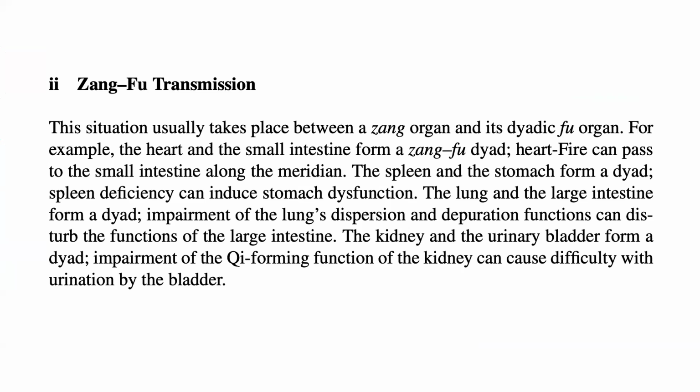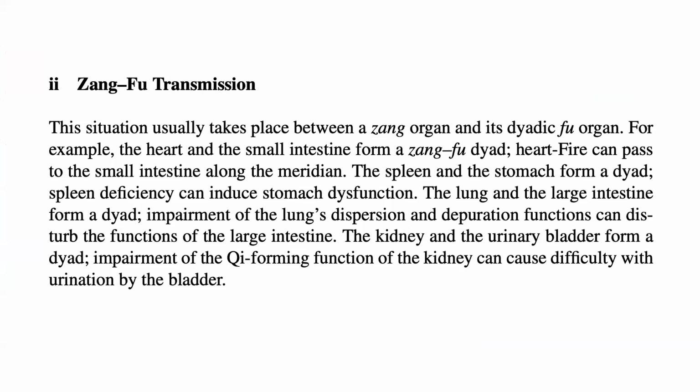Now let's talk about Zang to Fu transmission. This situation usually takes place between a Zang organ and its dyadic Fu organ. For example, the heart and the small intestine form a Zang Fu dyad. Heart fire can pass to the small intestine along the meridian. The spleen and the stomach form a dyad. Spleen deficiency can induce stomach dysfunction.